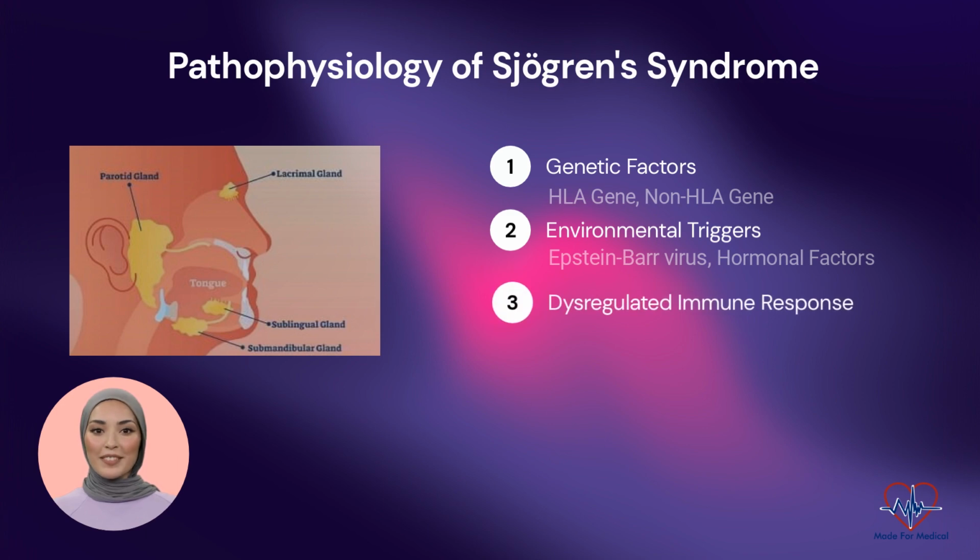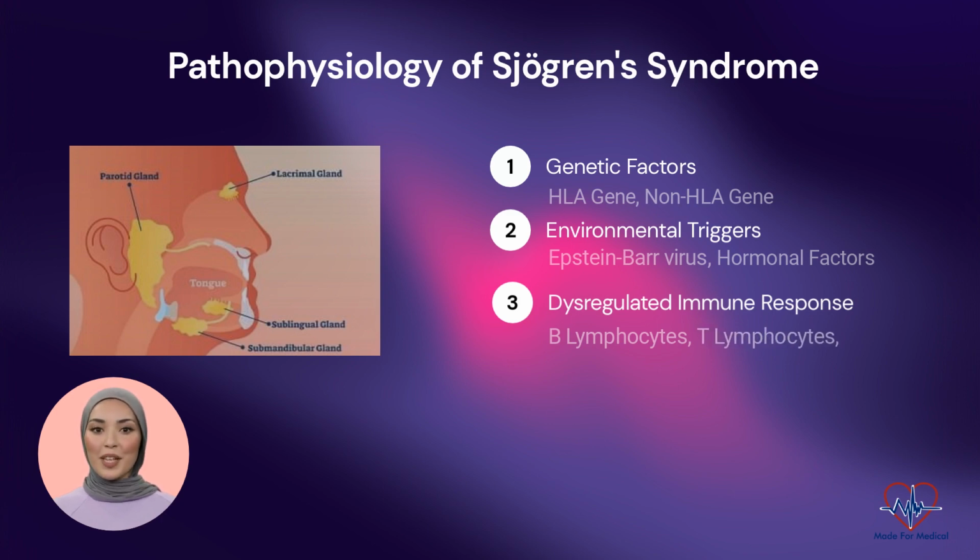Dysregulated immune response: B cells play a central role in the pathogenesis of Sjogren syndrome. Autoreactive B cells produce autoantibodies, including anti-SSA/Ro and anti-SSB/La, which target salivary and lacrimal glands. B cell hyperactivity and abnormal germinal center formation contribute to the lymphocytic infiltrates observed in affected tissues.